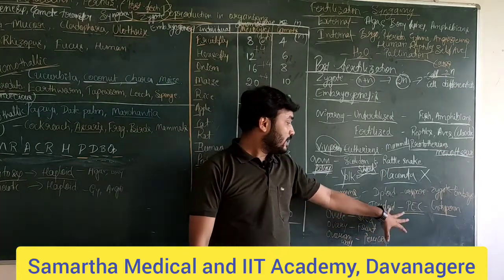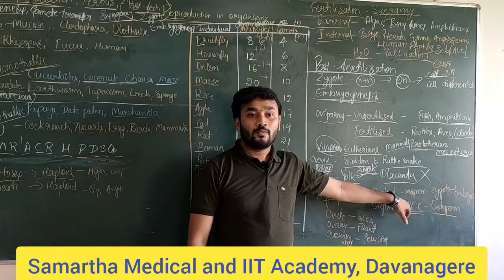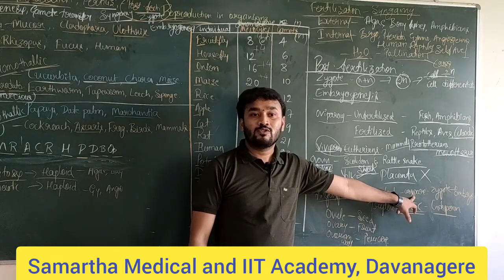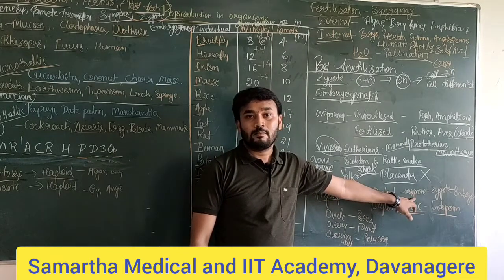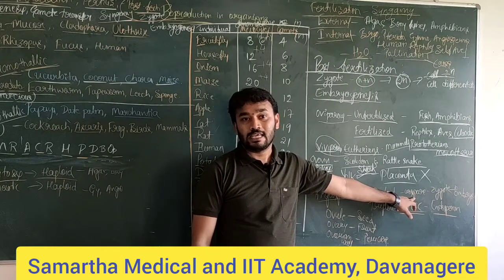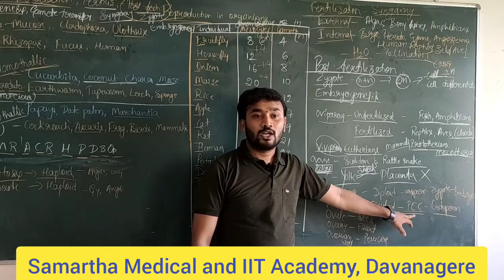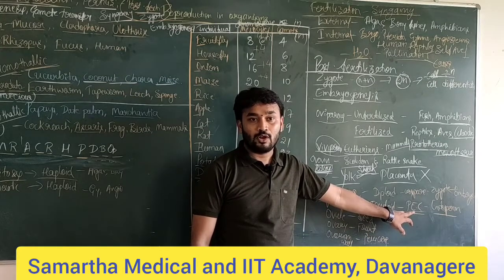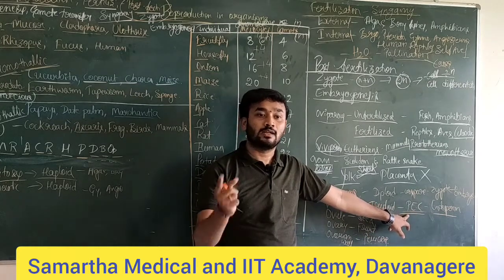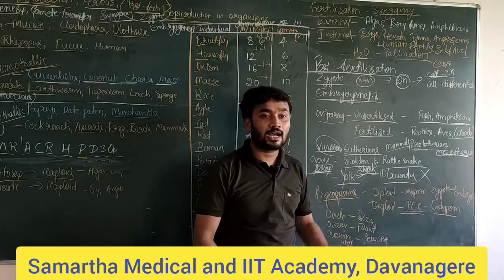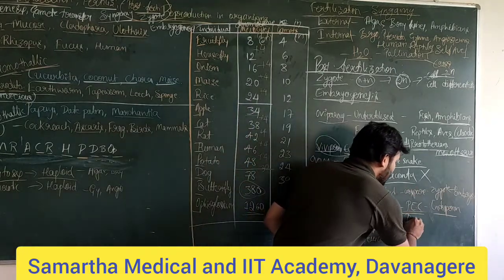Along with the diploid, that means the egg cell is fused with one male gamete, that is syngamy, and triple fusion, that is the polar nuclei in the central cell fused with another male gamete. These two events are called double fertilization.